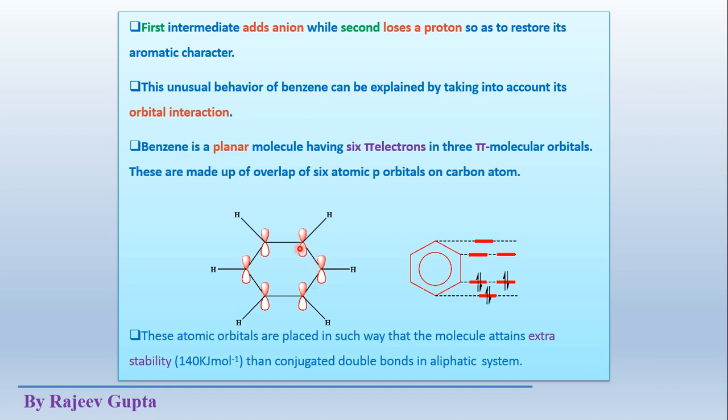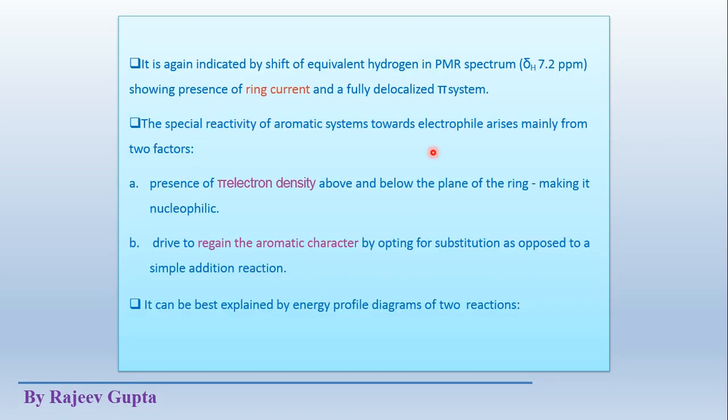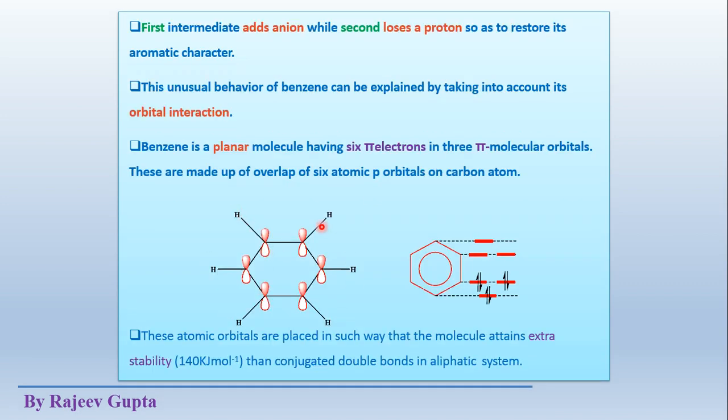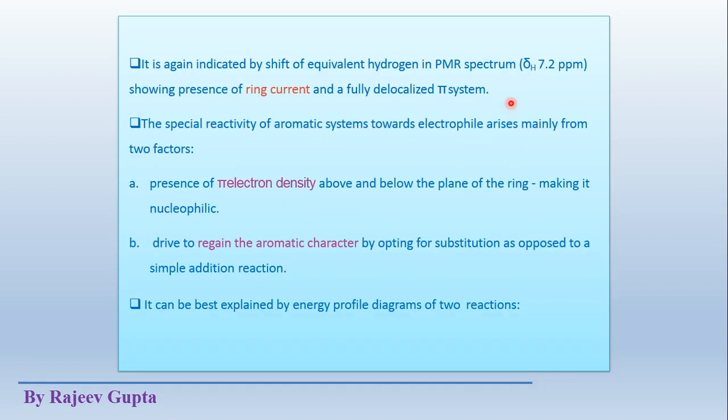See, in this pi system, all the electrons in these orbitals overlap to each other and form a ring current, means these electrons are delocalized or move fast in this ring. So due to this ring current, a magnetic field is generated which puts these attached 6 hydrogen atoms in downfield.